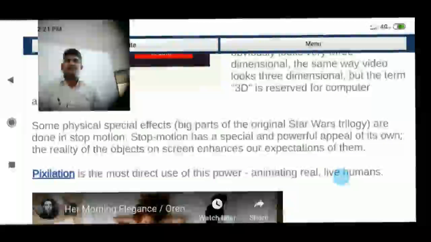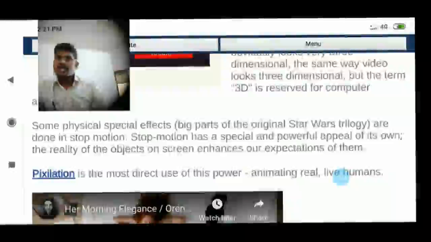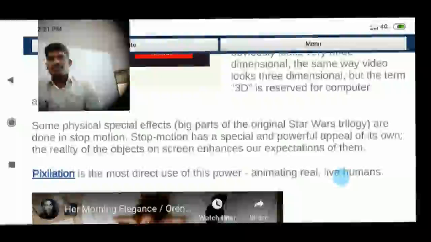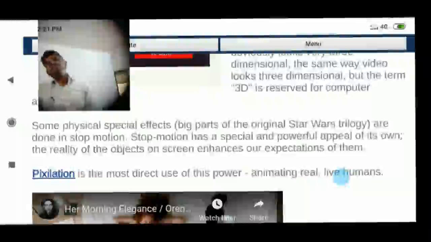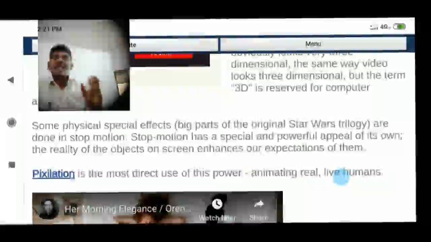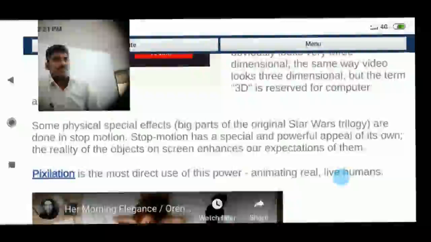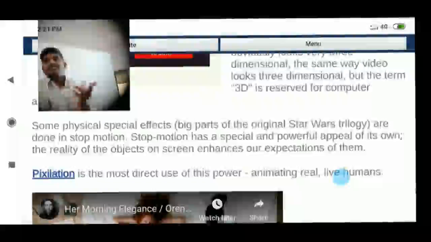Some physical special effects are done in stop motion. Stop motion has a special and powerful appeal of its own.